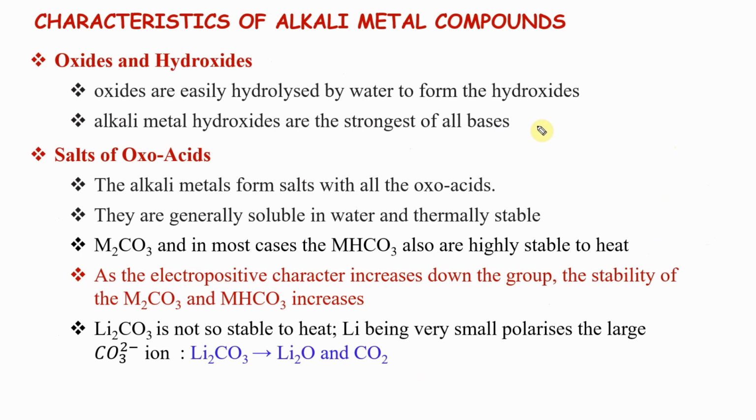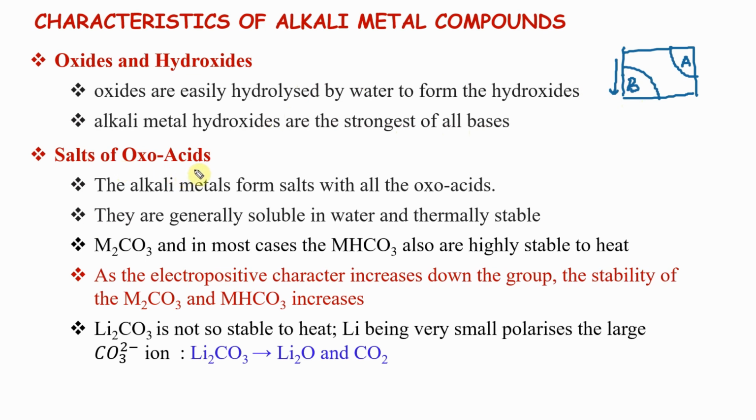Alkali metal compounds, now we are going to go. So far we have seen the alkali metal itself. Other compounds first, obviously oxides and hydroxides. These are very, very simple. We have seen this so many times in periodicity as well. We see that oxides here are basic. Oxides are easily hydrolyzed by water to form hydroxide. In water, hydroxide forms. Hence you call these oxides basic oxides. And they are the strongest of all bases, and basicity increases as you go down the group. This is what we have.